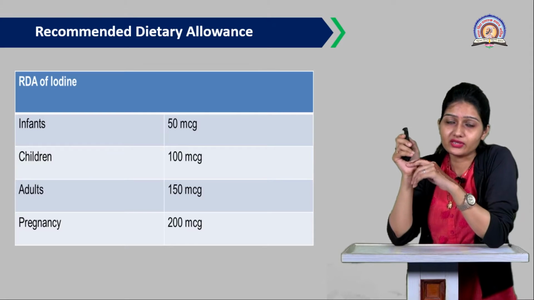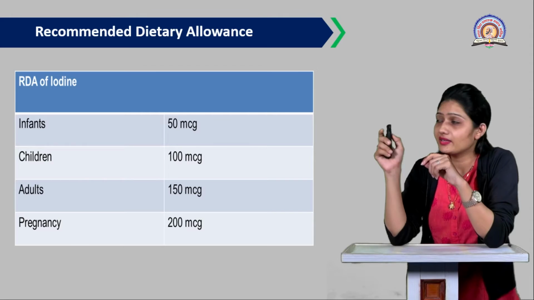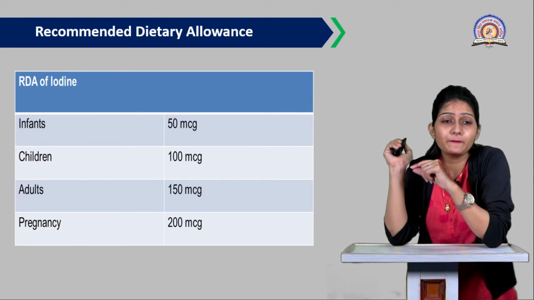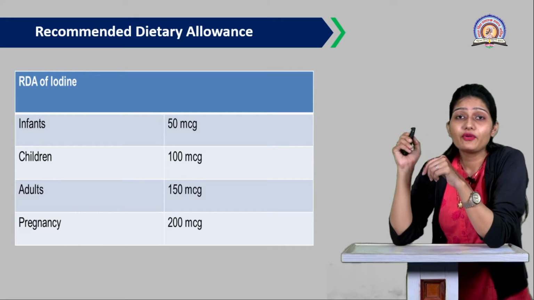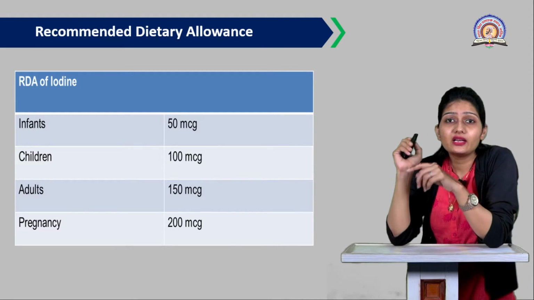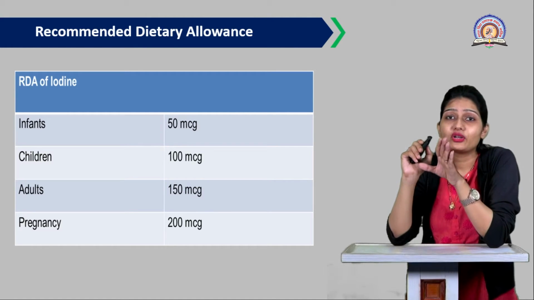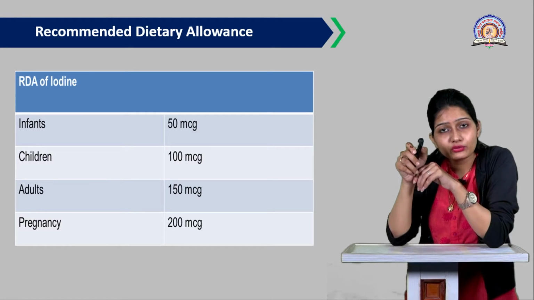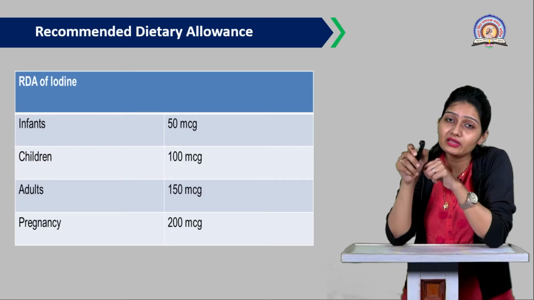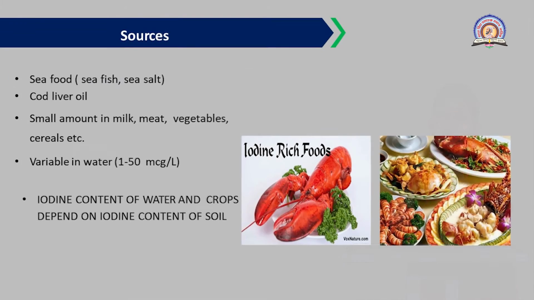Recommended dietary allowance, called RDA, is your daily requirement of iodine, given here in this chart. You can see the RDA of iodine for infants is 50 microgram. Then for children it is 100 microgram, for adults it is 150 microgram, and for pregnant mothers it is 200 microgram.